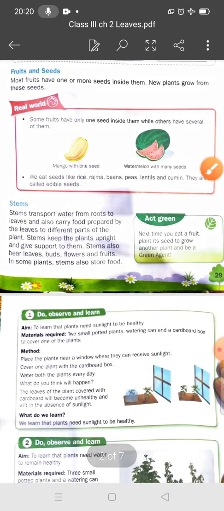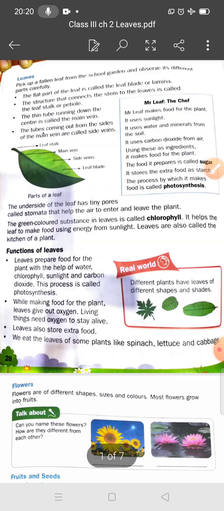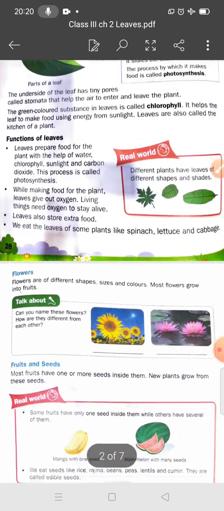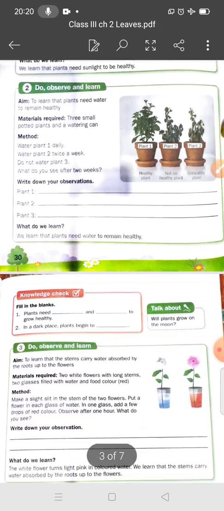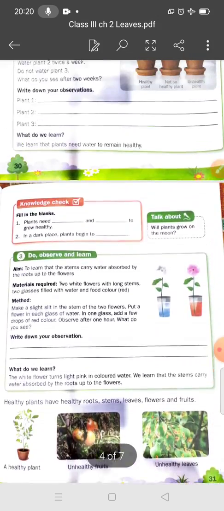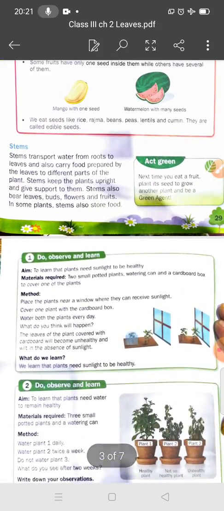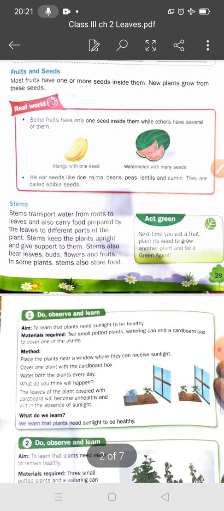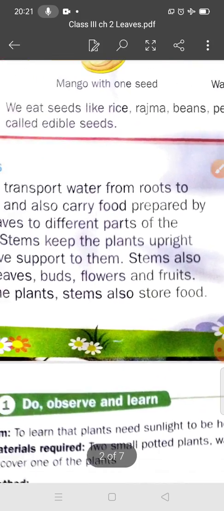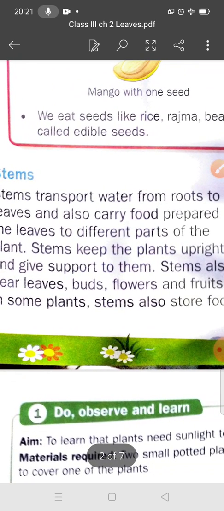So you can see here that there is a diagram also, and we have discussed it earlier. So what is the function of the stem? It supports the plant and it transports water from the roots to the leaves.